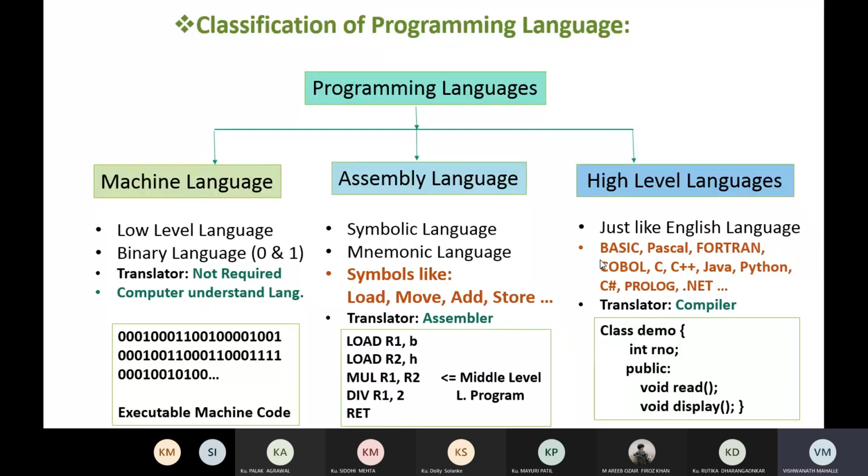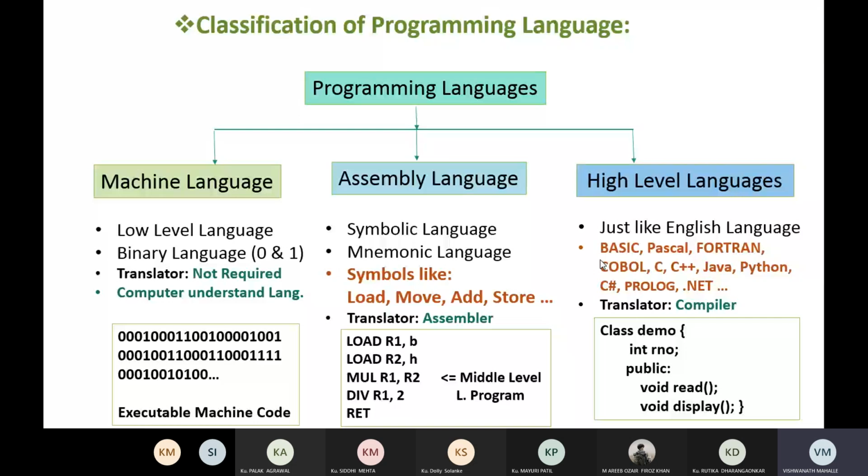Then second is assembly language, which is also called symbolic language or mnemonic language. For assembly language, we use some symbols like load, move, add, store. But when we write a program using these symbols in assembly language, it is not understood by the computer directly.